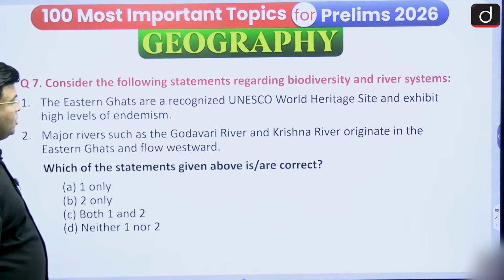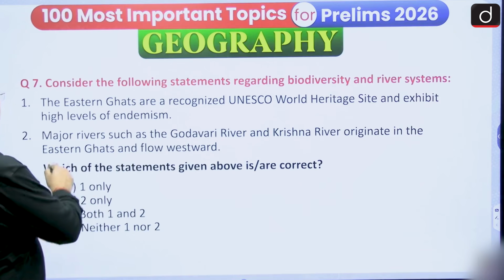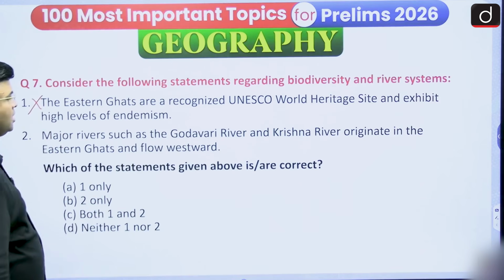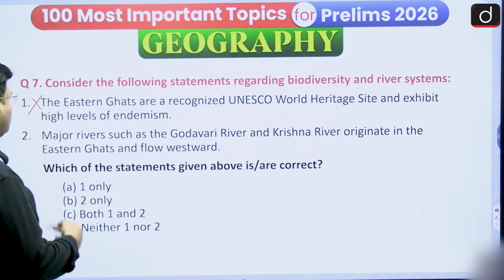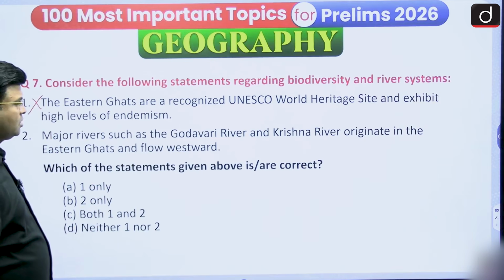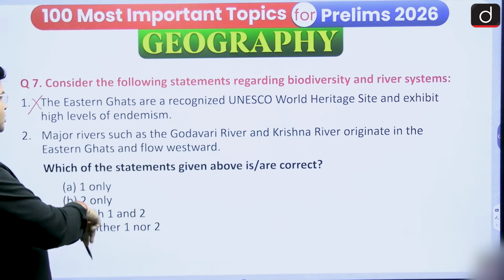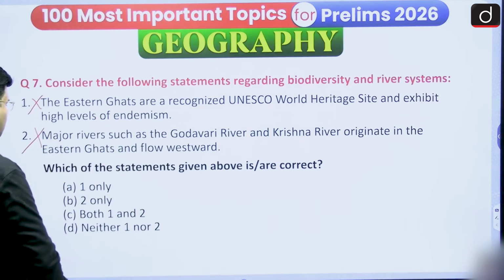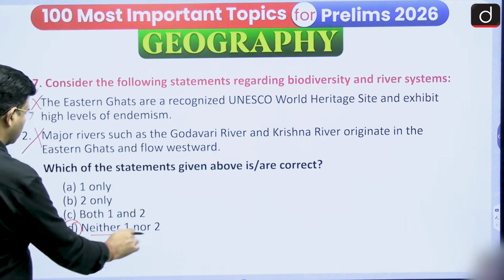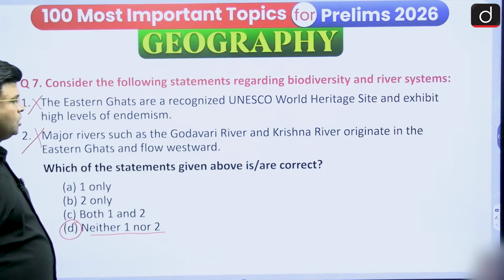Consider the following statement regarding the biodiversity and the river system. The Eastern Ghats are recognized UNESCO World Heritage Site. No, Western Ghat has been recognized as an UNESCO World Heritage Site. It is a wrong one. And then major rivers such as Godavari River and Krishna River originate in the Eastern Ghat and flow west. No, it is not originating in Eastern Ghat. It is originating in the Western Ghat. So it is also wrong. So option D, neither 1 nor 2.